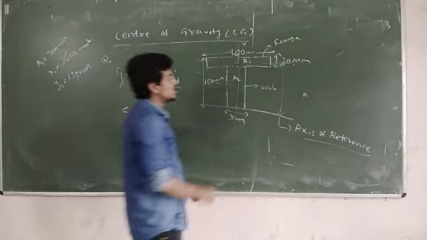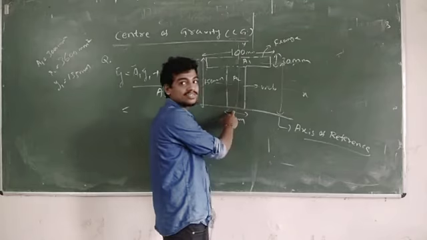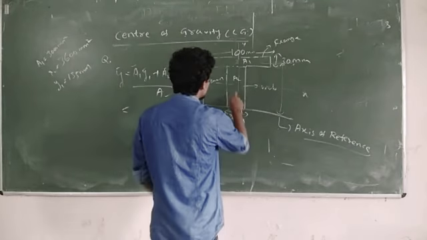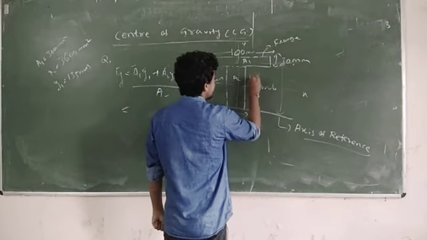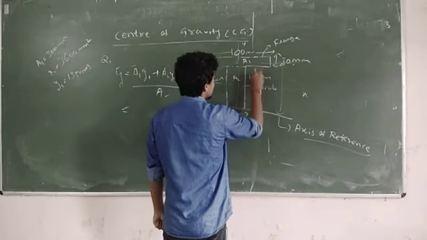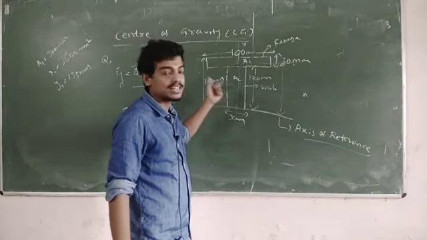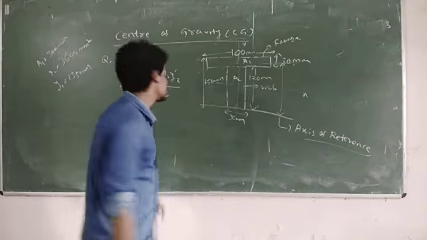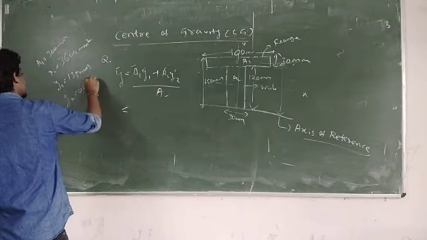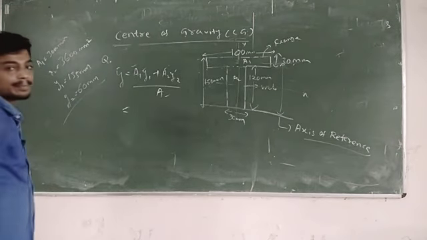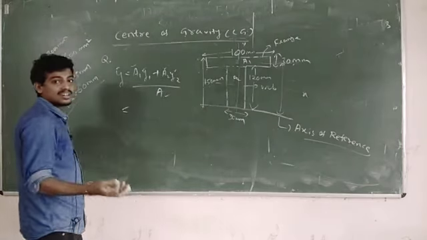Y2 must be from section 2 to the axis of reference. At section 2 the total height we already calculated, that is 120 mm. So 120 half, that will be 60 mm. So you can take Y2 as 60 mm. Now just put the values.